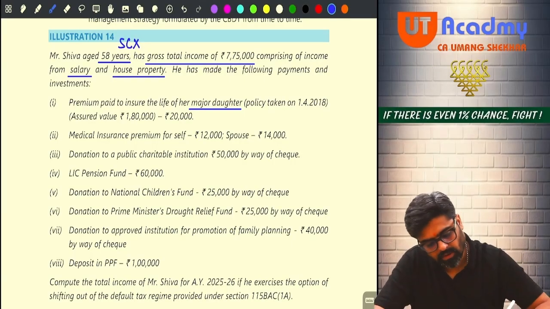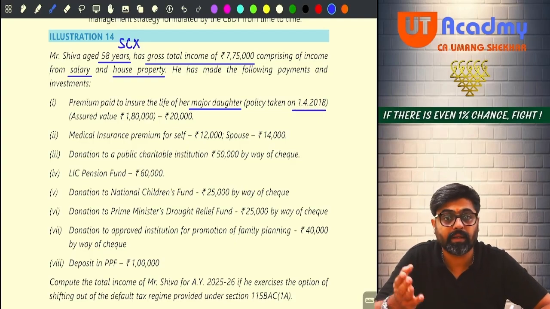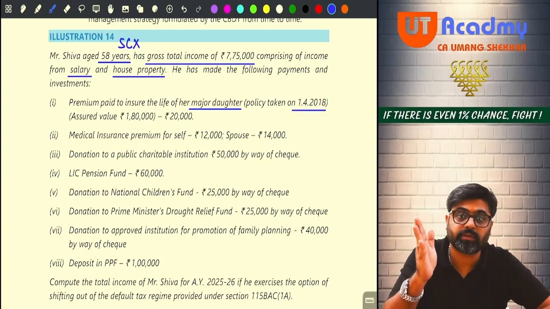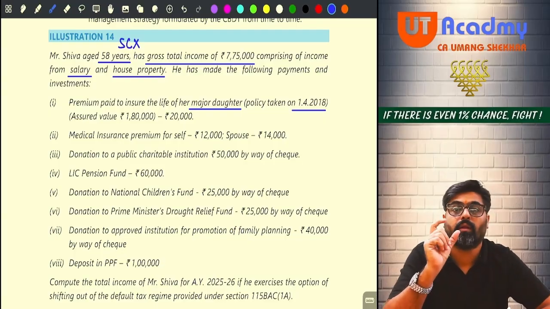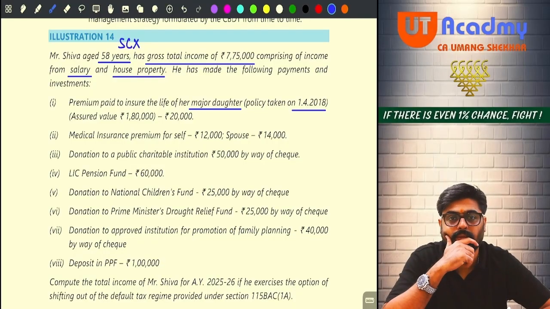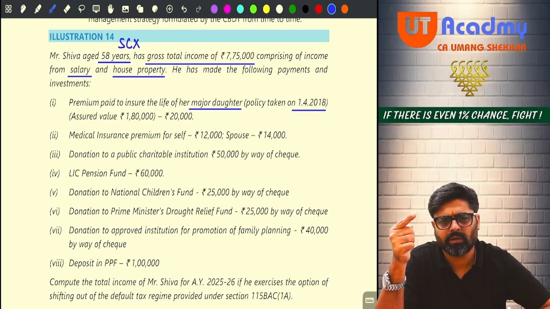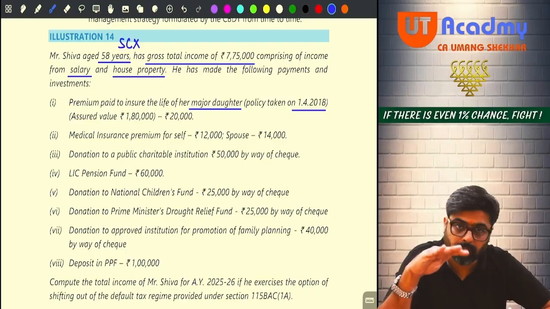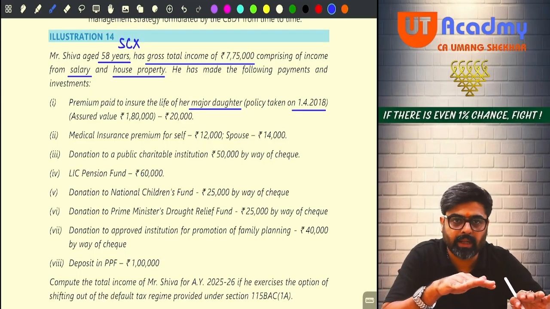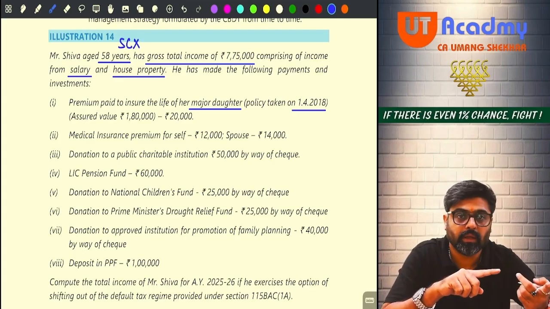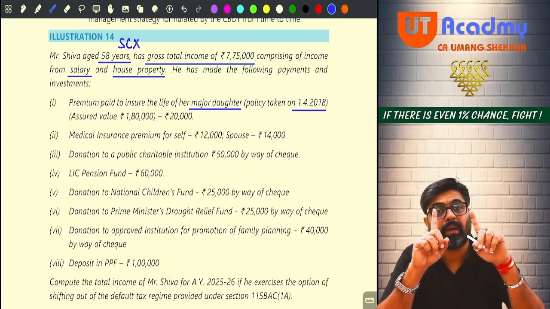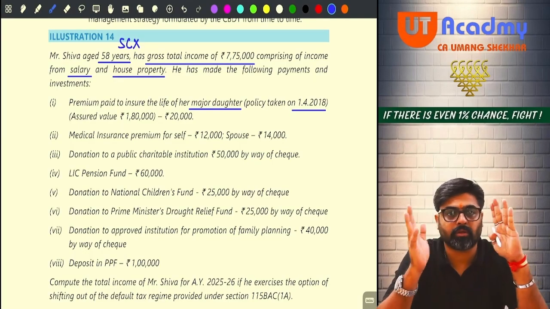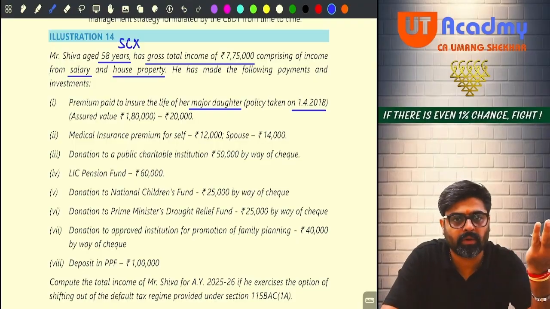Now, policy taken on 1st April 2018. Meaning that the policy is taken on or after 1st April 2012 for major daughter. Is the major daughter handicapped? No. So for any policy for a person who is not handicapped, the premium should be maximum 10% of capital sum assured if the policy is taken on or after 1st April 2012.